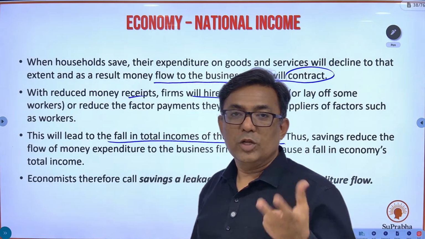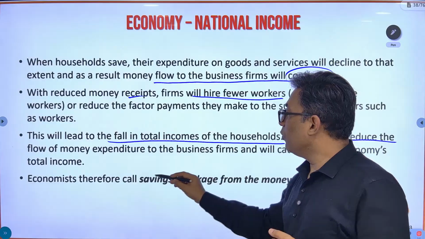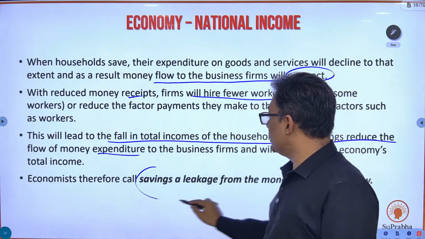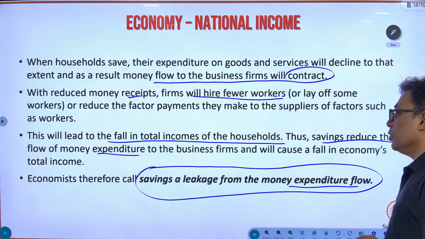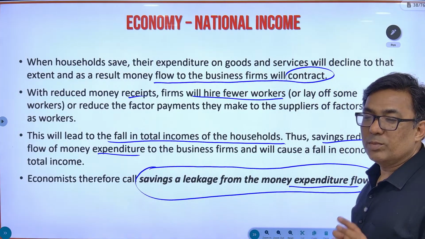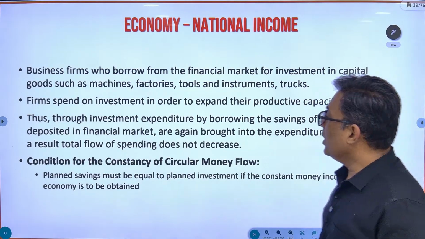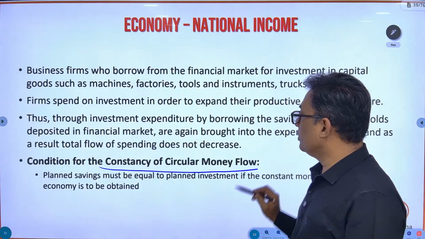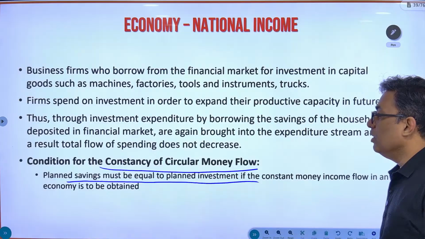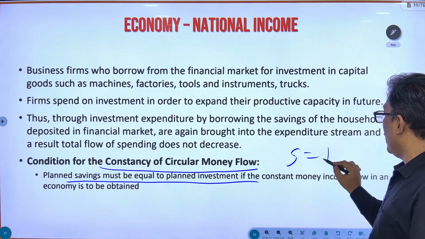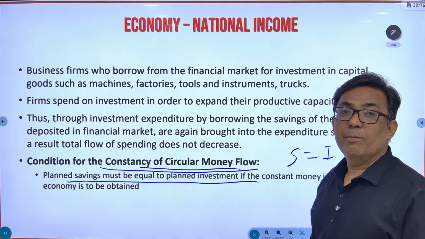Hamara example jo hai, whatever example we have taken. So the savings reduce the flow of money expenditure. Therefore, savings is sometimes called as leakage from the money expenditure flow. Savings ko, okay, it is sometimes known as leakage. But does this happen? How can this be avoided? Okay. Planned saving must be equal to the planned investment. That means S should be equal to I. In that case, the constancy of the circular flow of income is maintained.